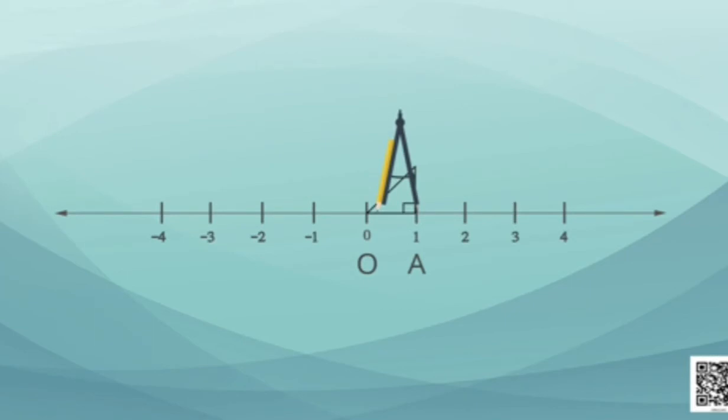Now, taking A as center and radius OA, make an arc on the perpendicular. It will cut it on a point. Let's name it as B. Thus, OA equals to AB. Now, if we join AB, then we will see that we have got a right angle triangle in which OA is the base, AB is the altitude and OB is the hypotenuse.